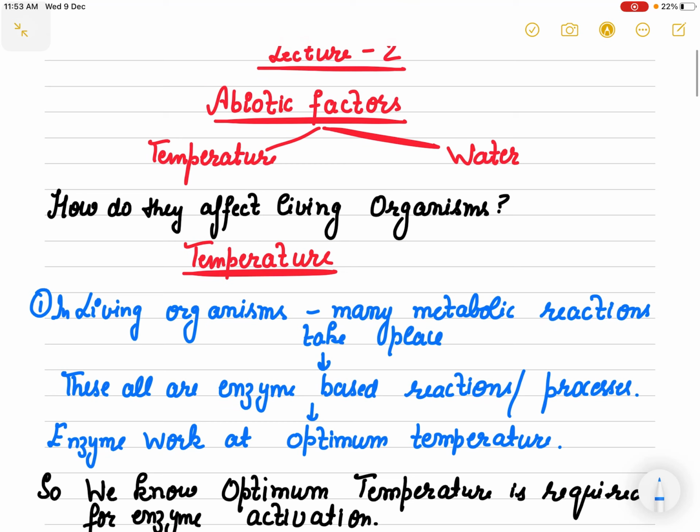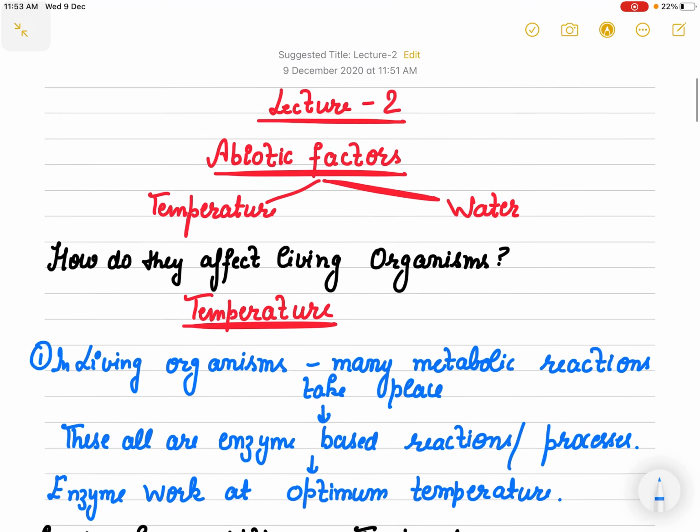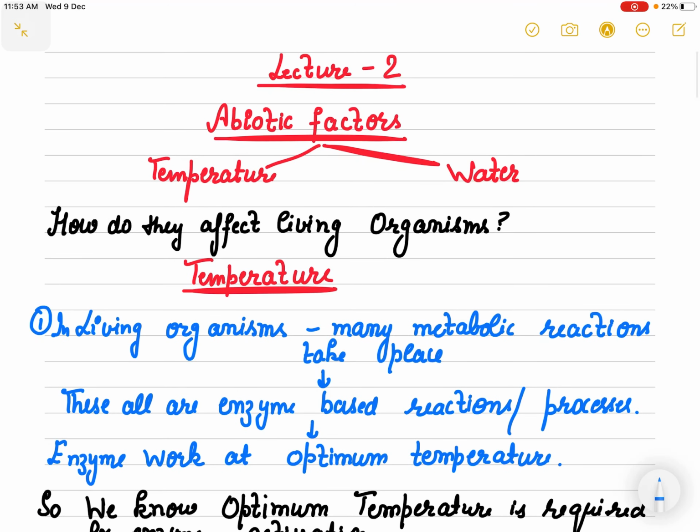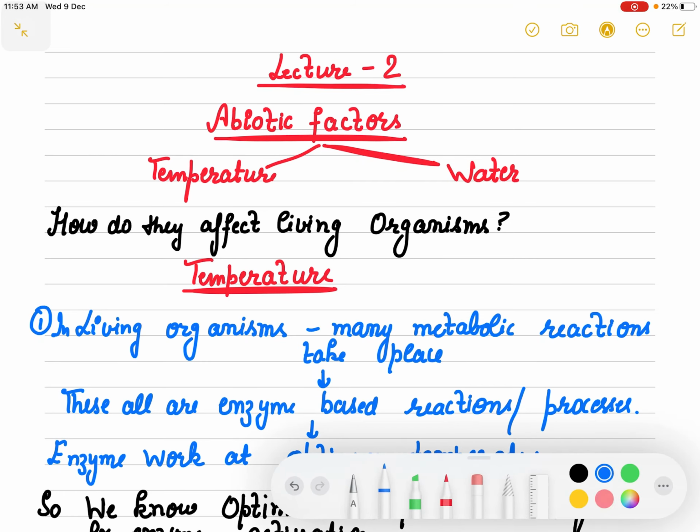We are back again with our chapter Organisms and Population, and today we will talk about abiotic factors. Last time we started with the major introduction to our chapter, and now we are going to discuss one by one all the major abiotic factors which affect living organisms.